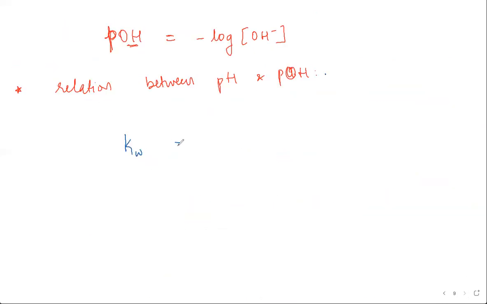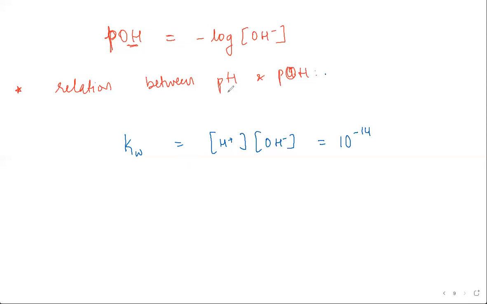So Kw is equal to the concentration of H plus or H3O plus into the concentration of OH minus. At 298 K, we know that the value of Kw is equal to how much? 10 to the power minus 14. Correct. It's 10 power minus 7 into 10 power minus 7. So exponents you add up, you get 10 power minus 14.